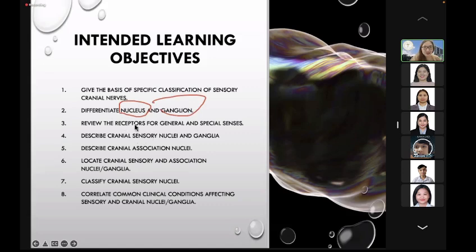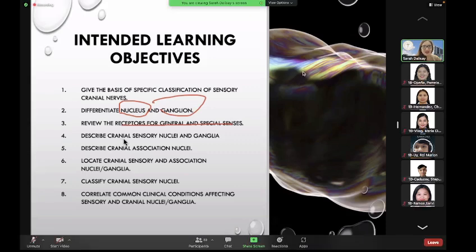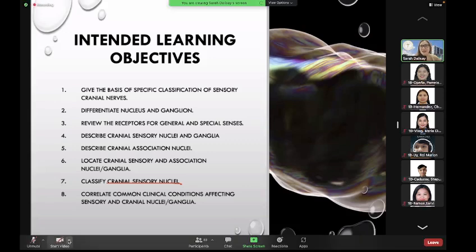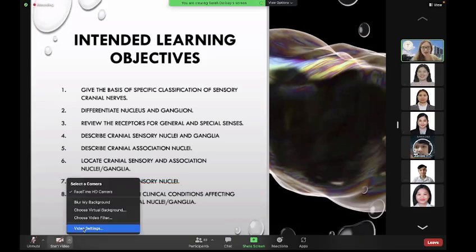We will review the receptors for general and special senses, describe the cranial nerve sensory nuclei and ganglia, describe the association neurons, locate the cranial nerves and its association nucleus and ganglia, classify the sensory cranial nerves, and correlate some clinical conditions affecting the sensory cranial nerve nuclei and ganglia.